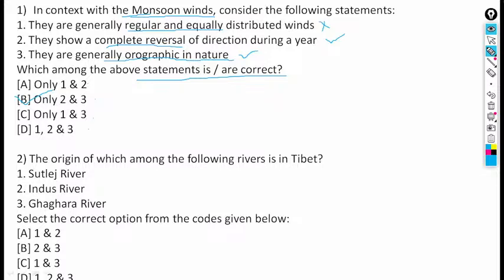Next, the origin of which among the following rivers is in Tibet: Satluj River, Indus, and Ghagra River. Select the correct option from the code given below.